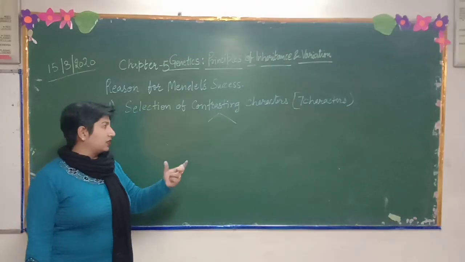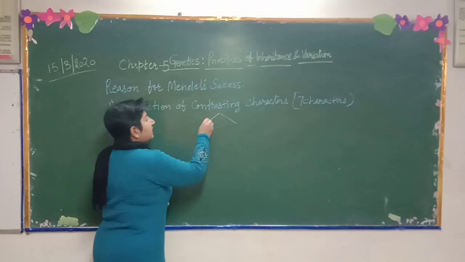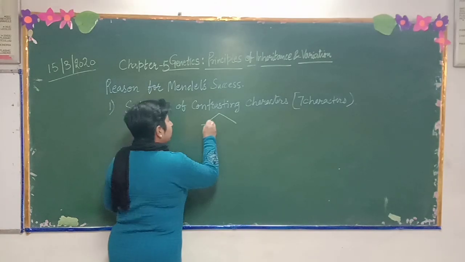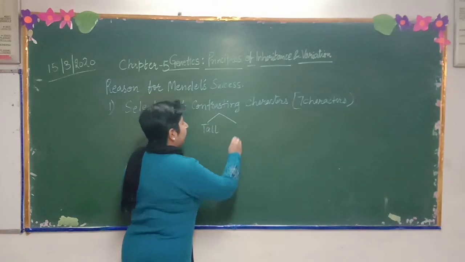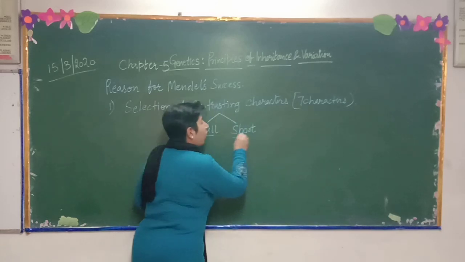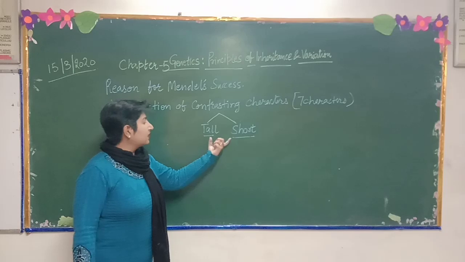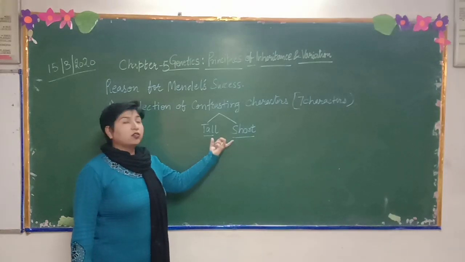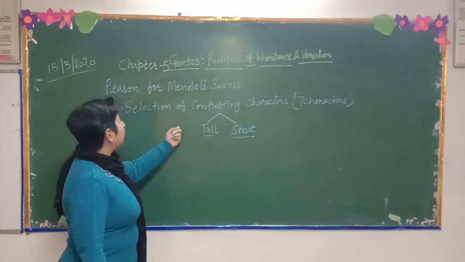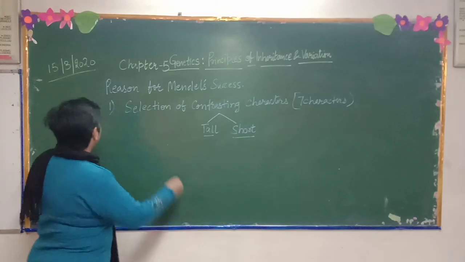For example, if I talk about height, the height can be tall or it can be short. So he took exact opposite characters, and such characters are called contrasting characters. So that was one reason for Mendel's success.